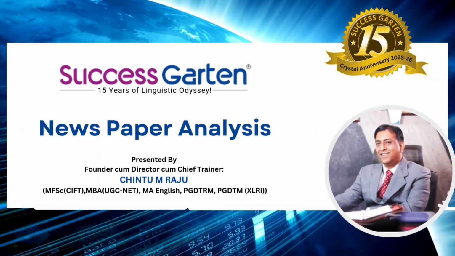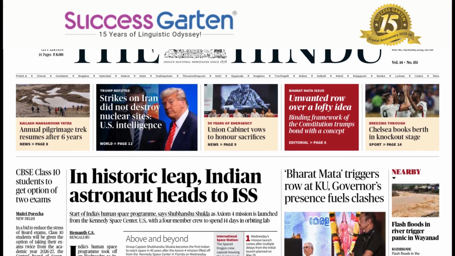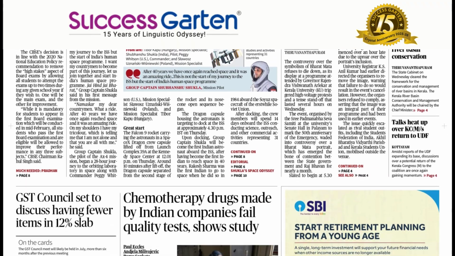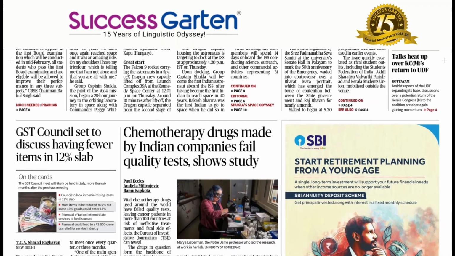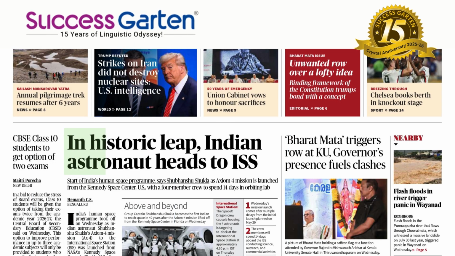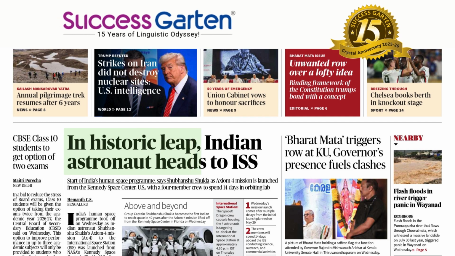Dear language lovers, as we know, this session is purely to generate language awareness by going through the major items of the paper and to see how words have been structured there so that we can use them in our daily communication. We go with the first item of the day. In historic leap, Indian astronaut heads to ISS.